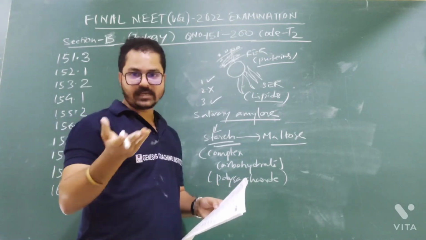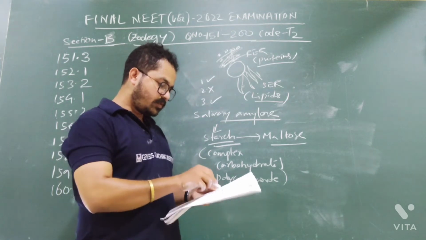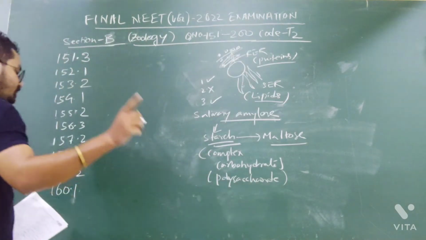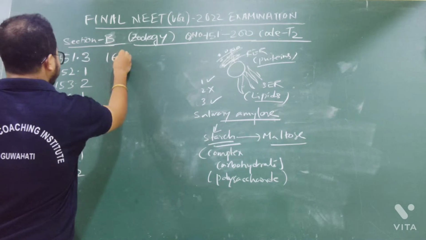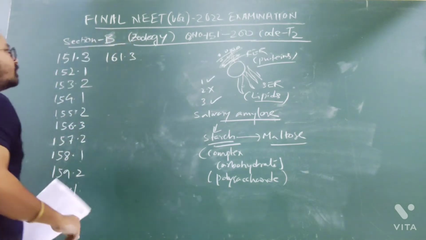Control of bacterial population, yes, it is correct, as I told you. So options 1, 2 and 4 are correct. We need to find the incorrect statement, so the incorrect statement will be option number 3. The answer to 161 will be option number 3.